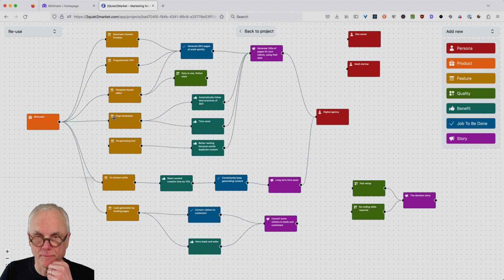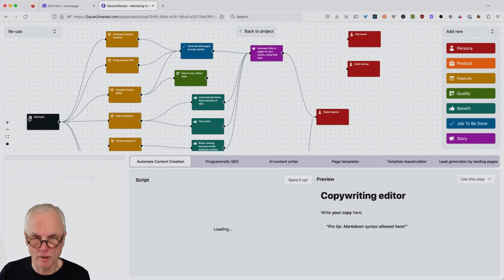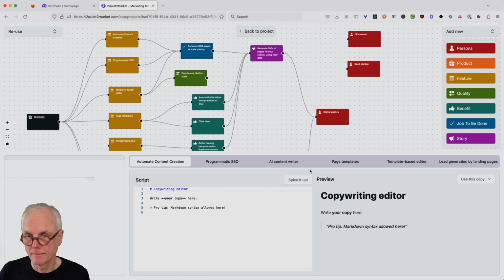It has page templates, a paraphrasing tool, and automatic, all kinds of these things. So let's say I want to talk about page templates first. Or first I'm going to talk about the product. From the perspective of page templates.